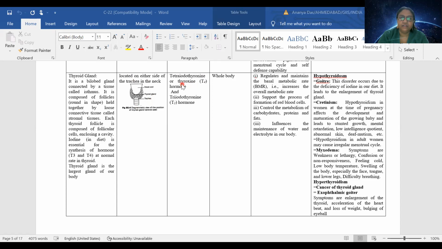It secretes triiodothyronine and tetraiodothyronine. Tetraiodothyronine, or thyroxine hormone, is known as T4. Why is it called T4? Tetraiodothyronine, because 4 iodine atoms are required. And triiodothyronine is known as T3 because 3 iodine atoms are there. So how are they working? They will control the basal metabolic rate.